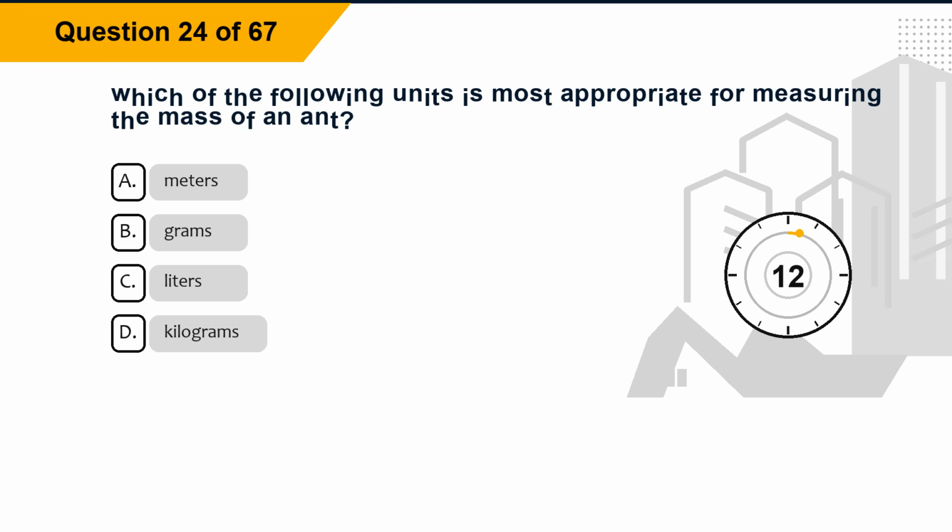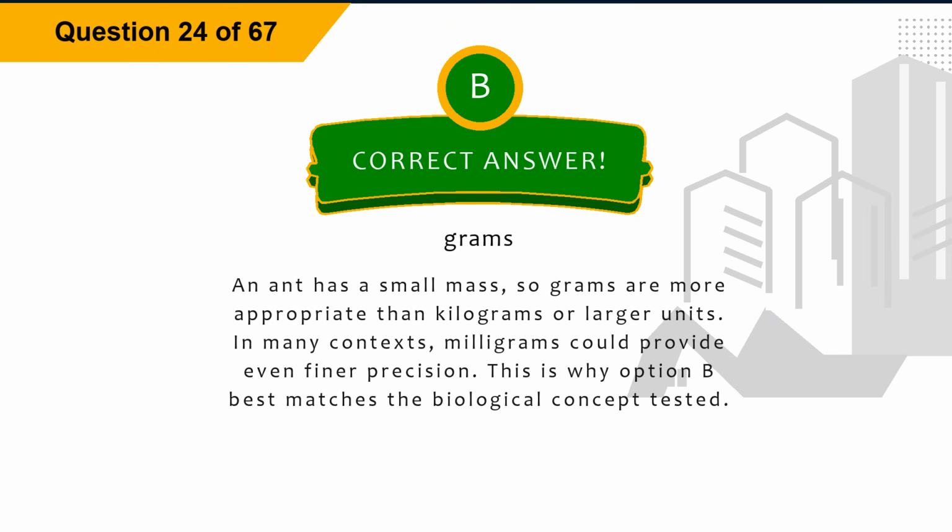Question 24. Which of the following units is most appropriate for measuring the mass of an ant? Option A, meters. Option B, grams. Option C, liters. Option D, kilograms. The correct answer is option B, grams.